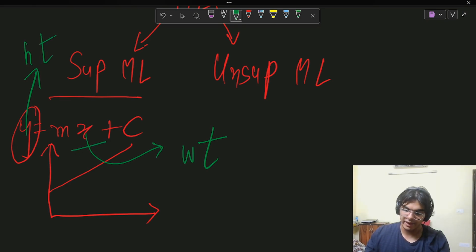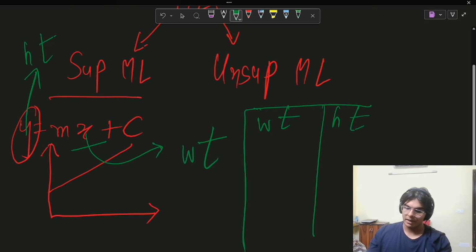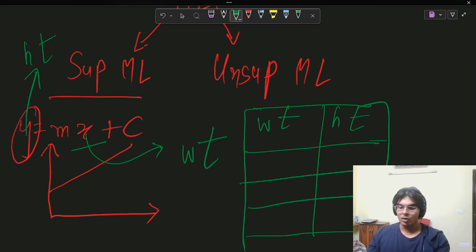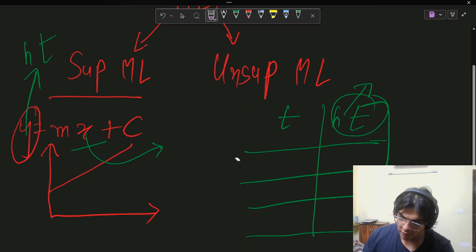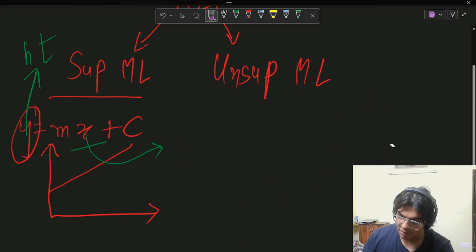I have the weights of students in the form of a historical data set, where some values of weights are available and some values of height are available, and I have to use this historical data in order to predict new values of height. In this problem specifically, the label is going to be height, because this is the one that we are predicting.